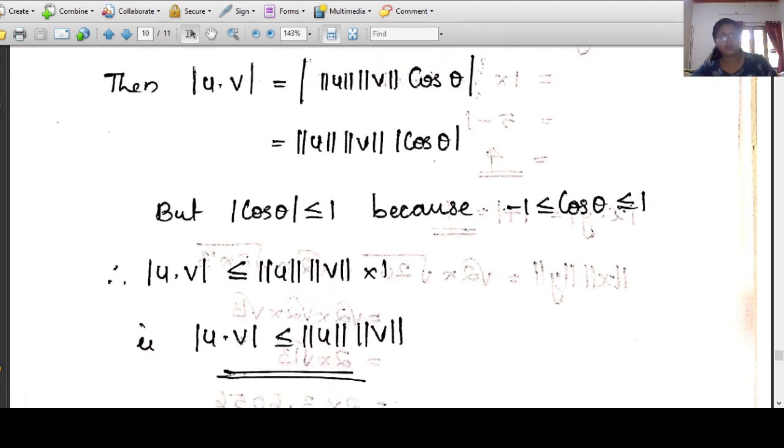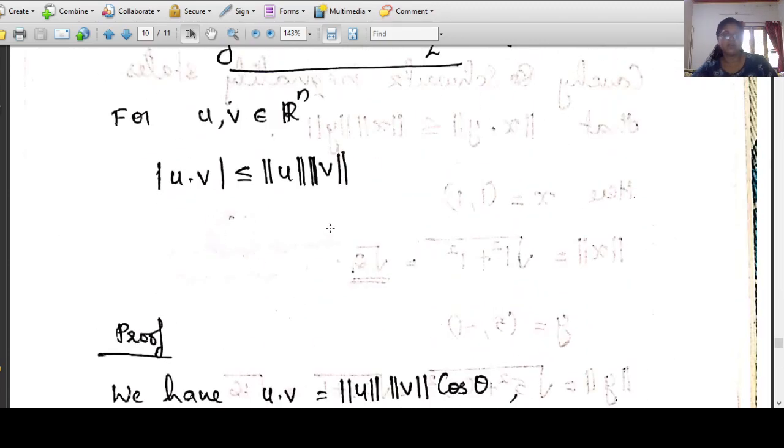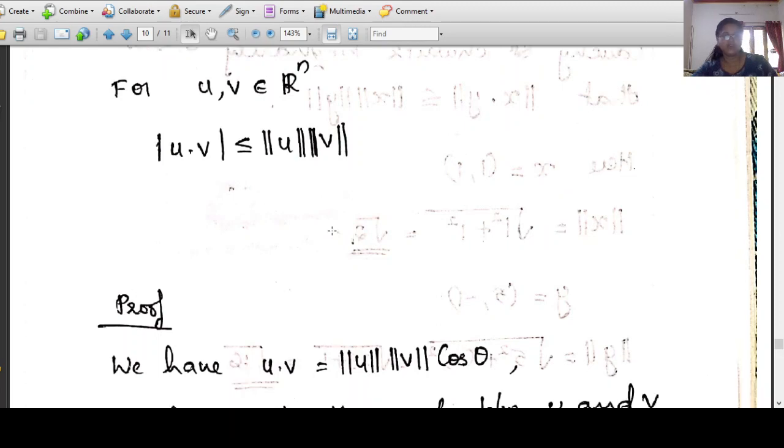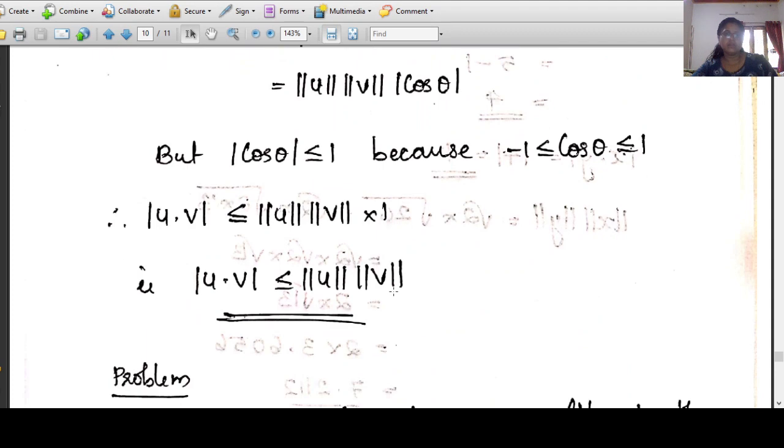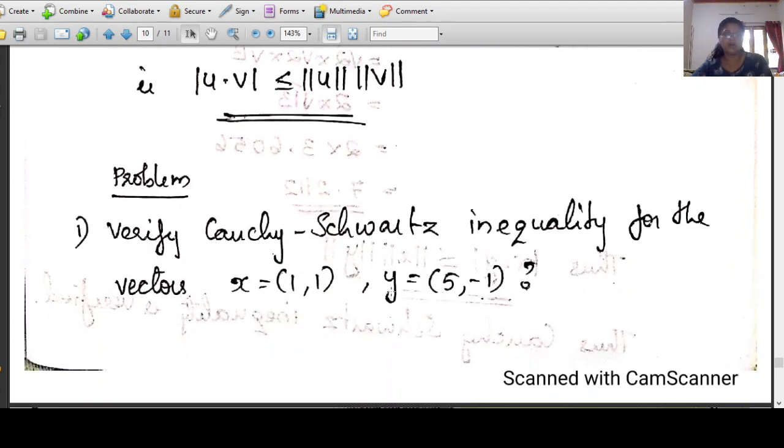So we get mod u dot v is less than or equal to length of u into length of v into 1. That is, mod u dot v is less than or equal to length of u into length of v. This is what the Cauchy-Schwarz inequality states. So the proof is very simple.